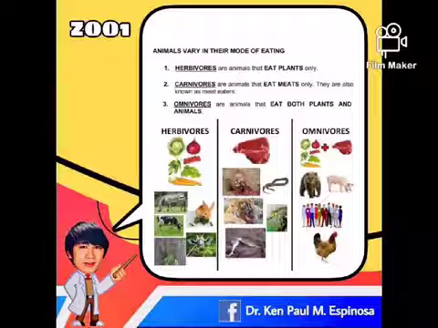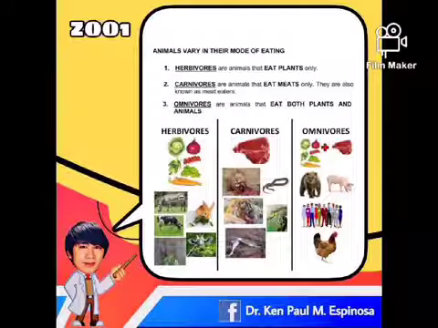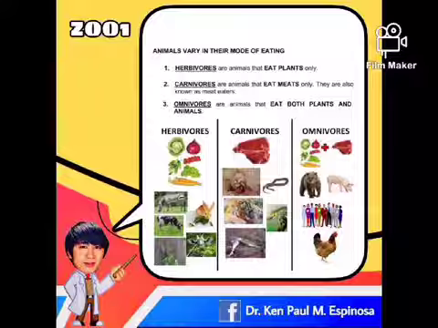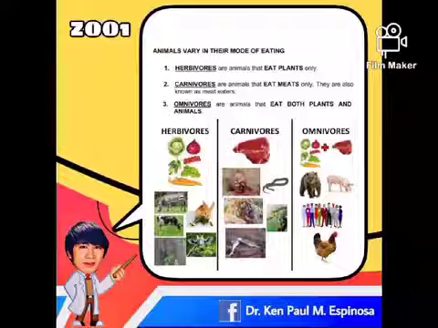Animals vary in their mode of eating. Here we have three classifications: one, herbivores; second, carnivores; third, omnivores. When we talk about herbivores, these are animals that eat plants only, such as rabbit, deer, grasshopper, cow, and goat. Second, when we talk about carnivores, these are animals that eat meat only. They are also known as meat eaters, such as tiger, lion, snake, and eagle. And lastly, when we talk about omnivores, these are animals that eat both plants and animals, such as pig, bear, and raccoon.